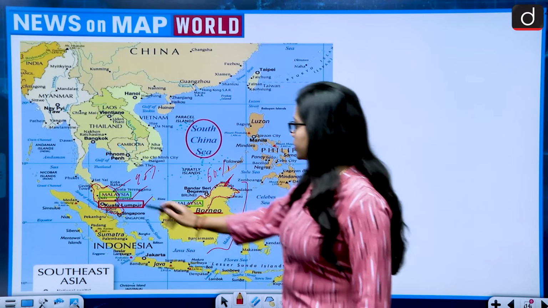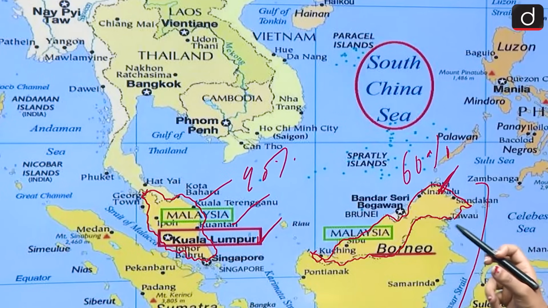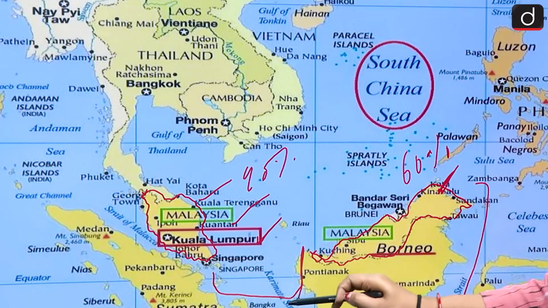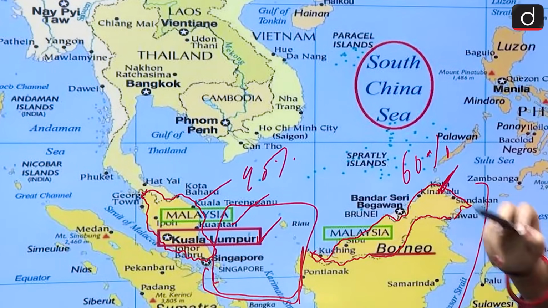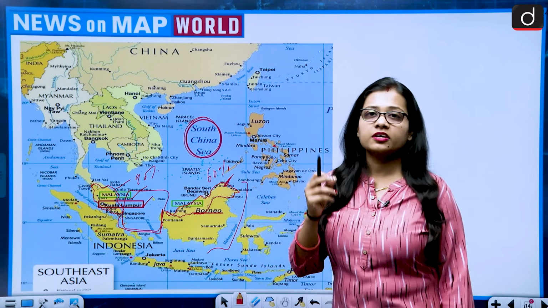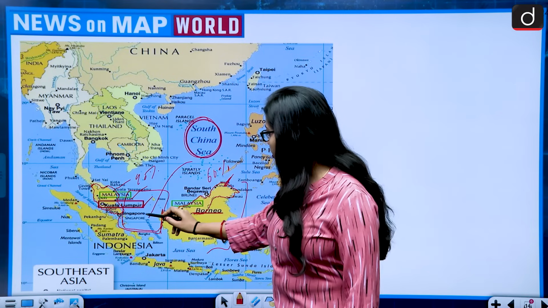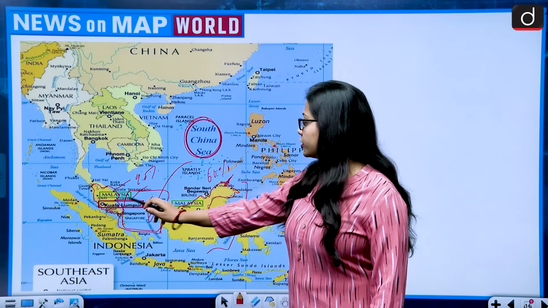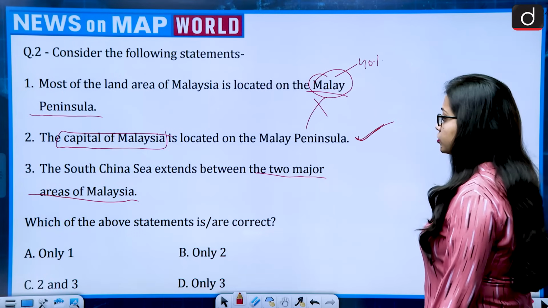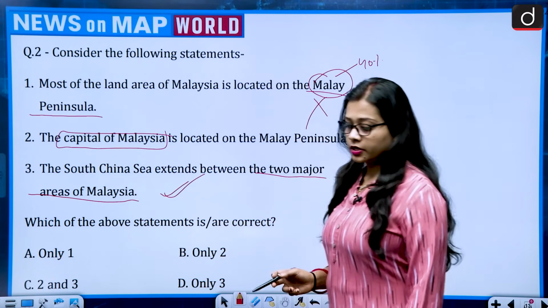See this? This is one major area of Malaysia, and this Borneo Island is another major area of Malaysia, and in between, which is this part, which sea is lying here? It is the South China Sea, or you can say the southernmost wing of the South China Sea, the extended region of the South China Sea, that is lying in between both sides of Malaysia. So the South China Sea extends between the two major areas of Malaysia also becomes correct.